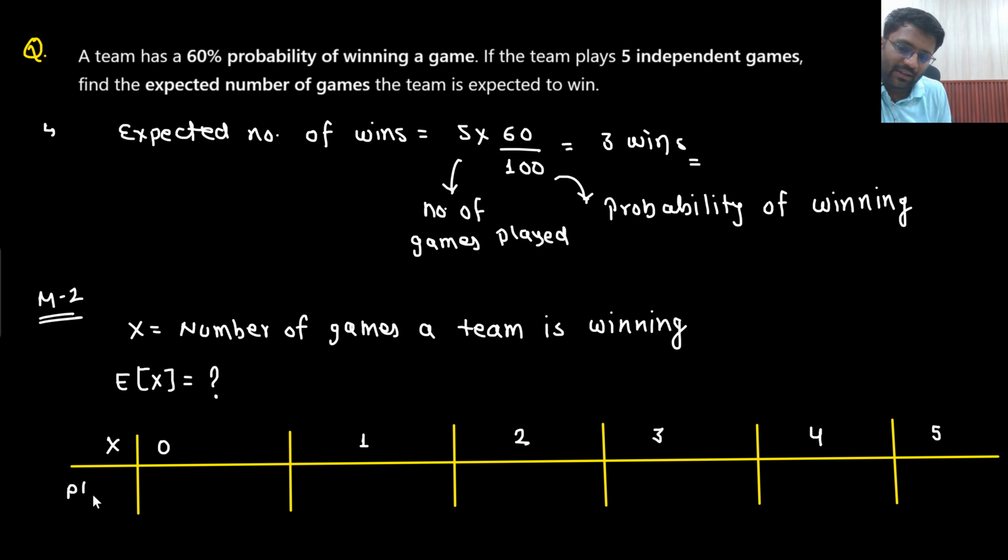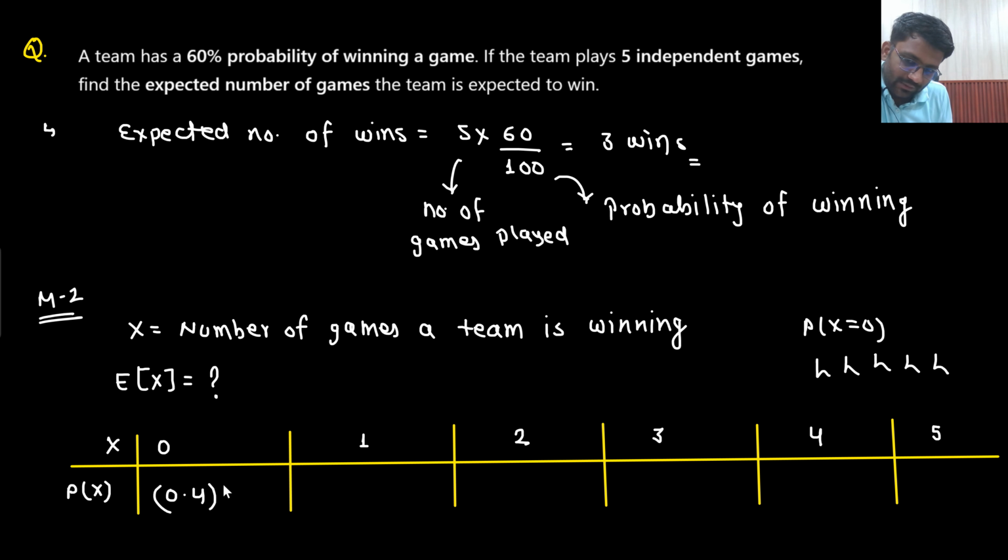What is the probability of random variable x taking value 0? That means the team is winning 0 games, that means the team is losing all the games. So what is the probability of losing? The probability of losing is 40 by 100, that means 0.4. So what will be the answer? All the games they are losing, so 0.4 multiplied with 0.4 multiplied with 0.4 multiplied with 0.4 multiplied with 0.4.